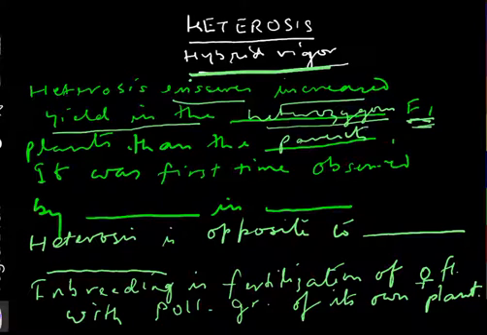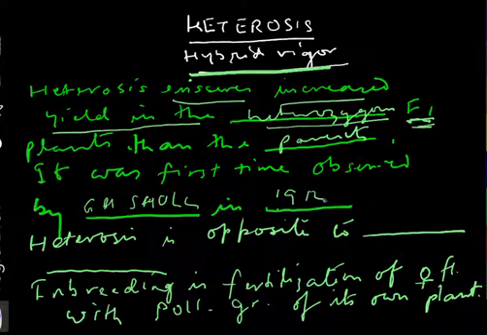It was first observed by G.H. Schull in 1912, and since then it has been practiced till today.